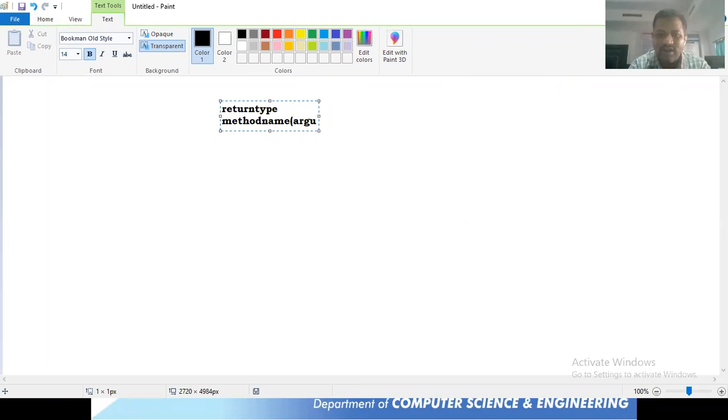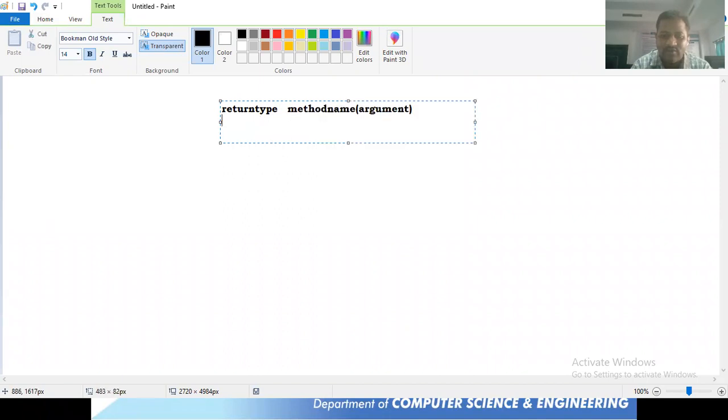After that, we'll be taking what? Arguments. If you are going to pass 2 arguments, then we'll take int a comma b or float a comma b, and then opening brace and closing brace. It's the same thing.